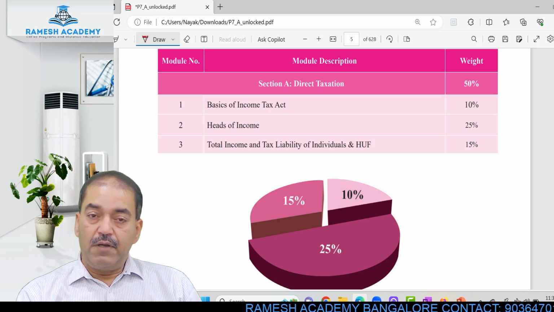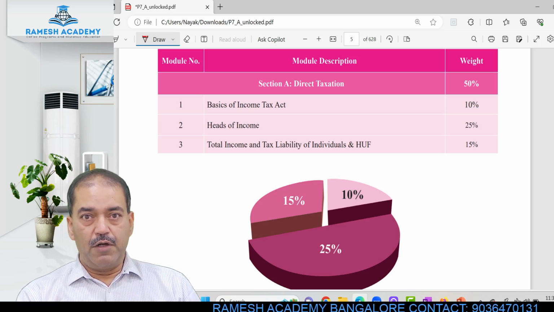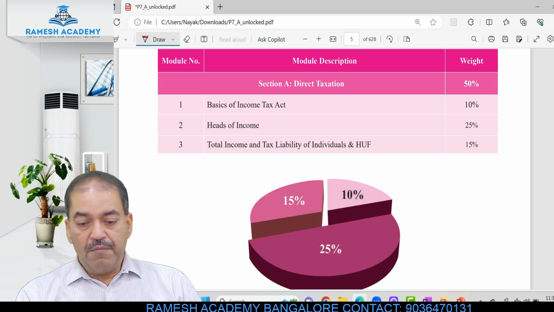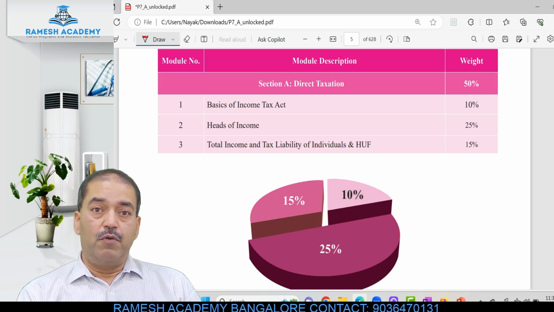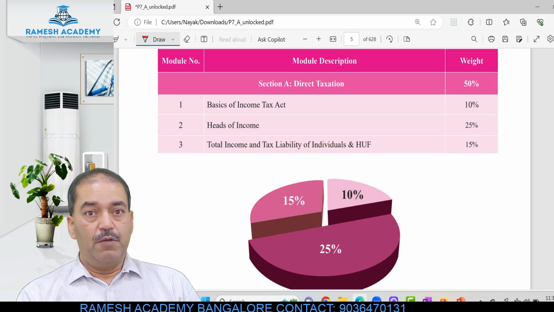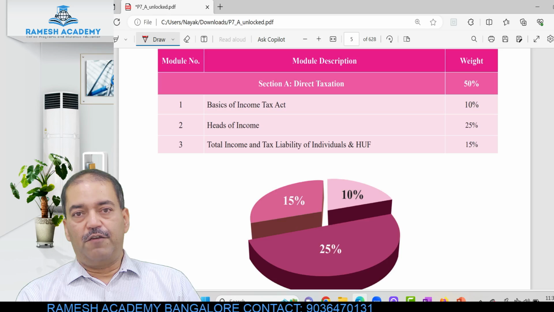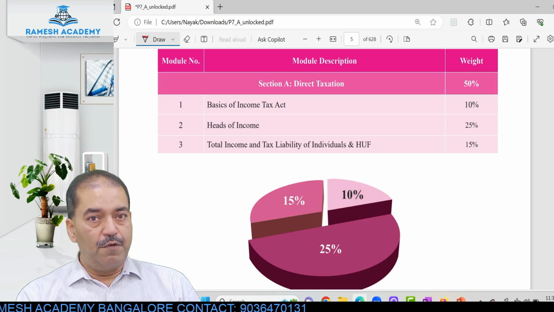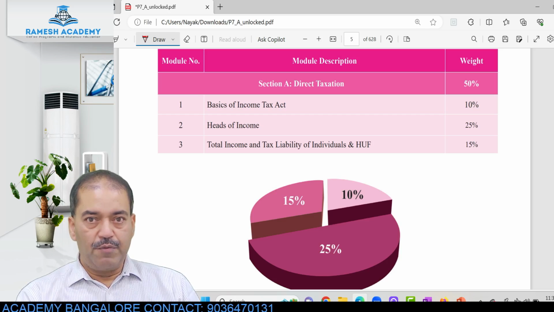And then we have computation of total income and the tax liability. At the same time, we also have to understand what deductions and benefits we can get from taxation. The basics of Income Tax Act carries about 10% weightage in your entire paper.